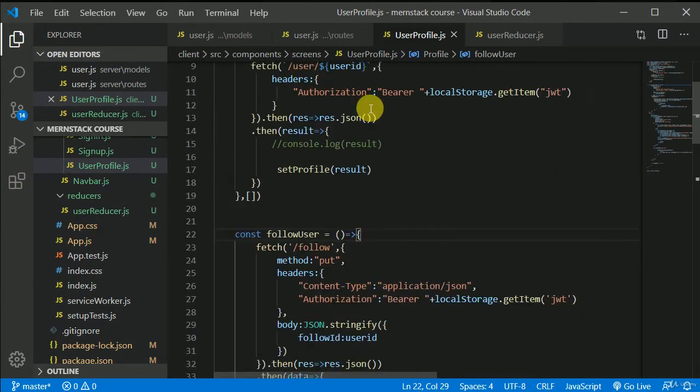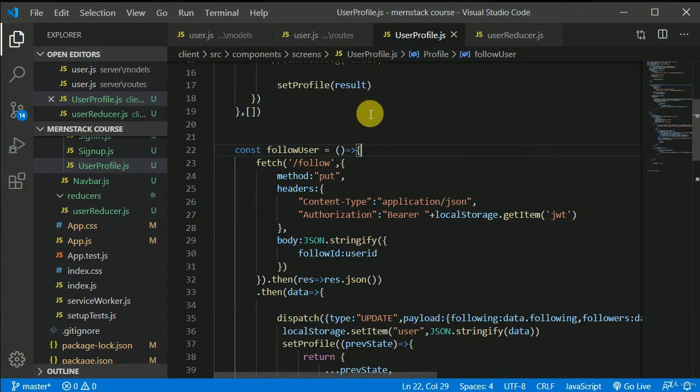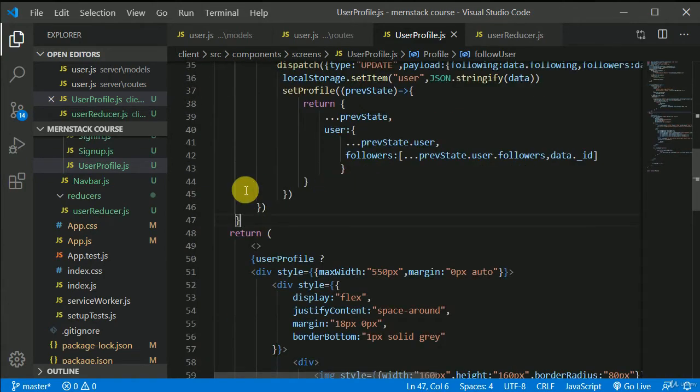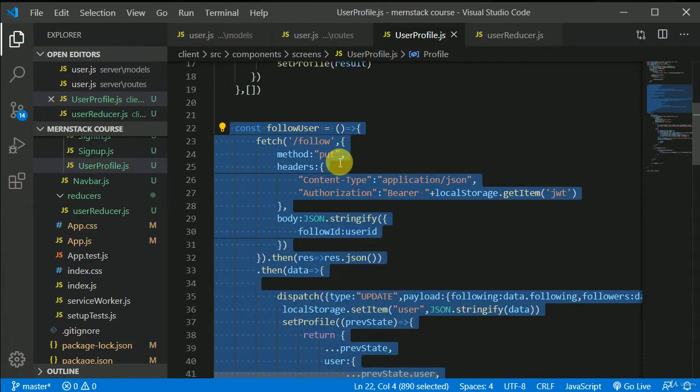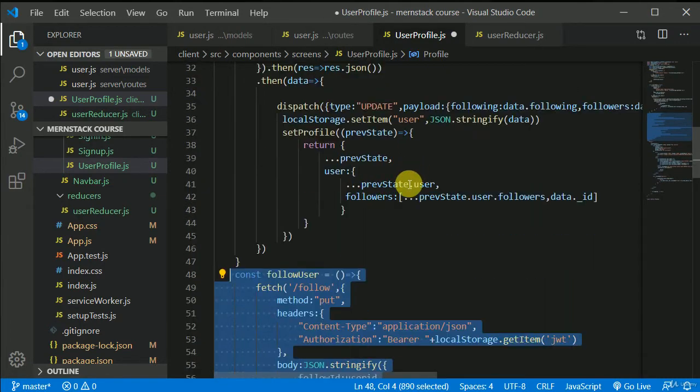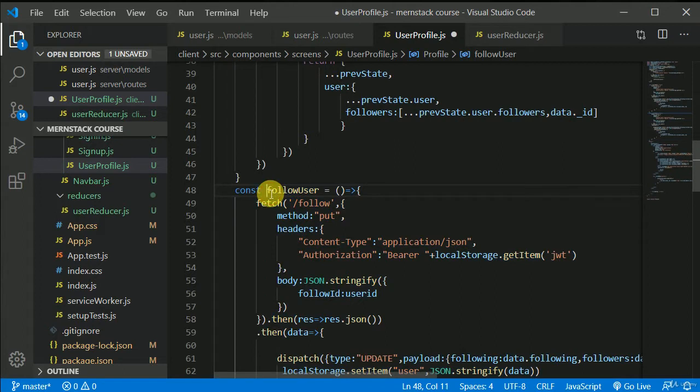Okay, now we can copy this, right, the whole function, and we can implement unfollow as well. I'll shift down key, and here I can write unfollow user, unfollow, right? And in this follow ID here we need to write unfollow ID.